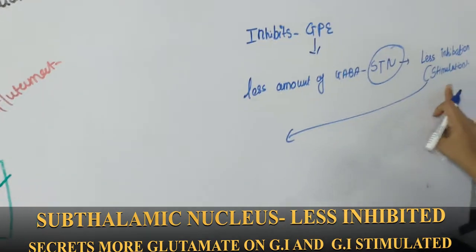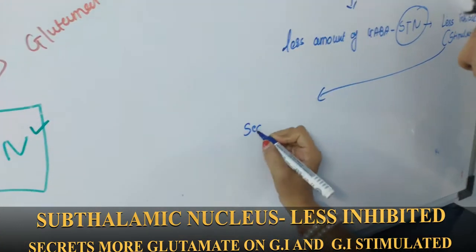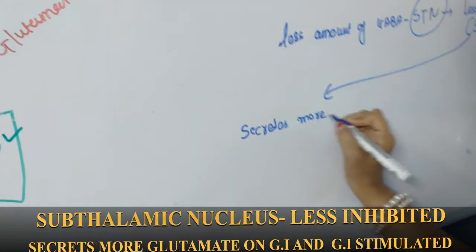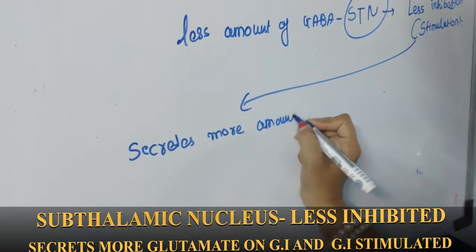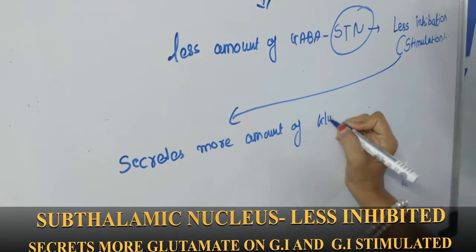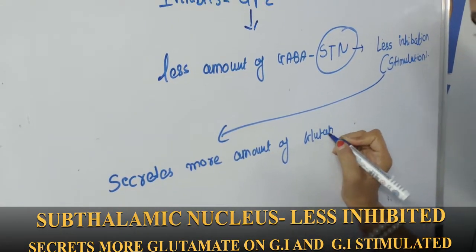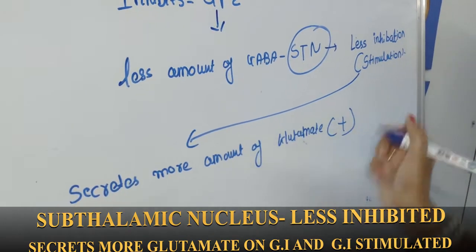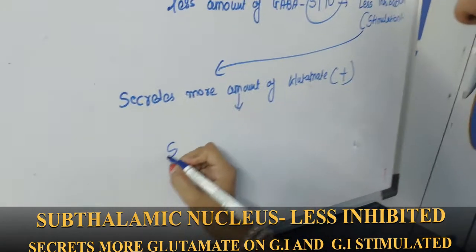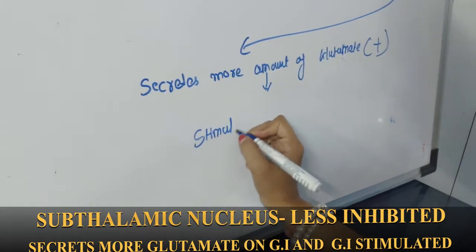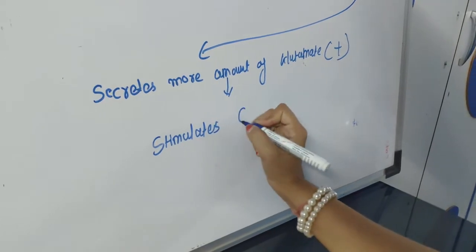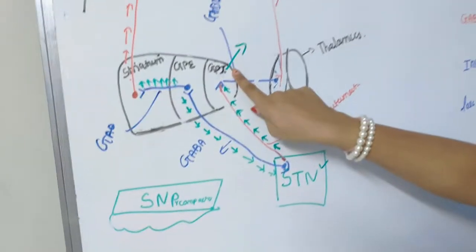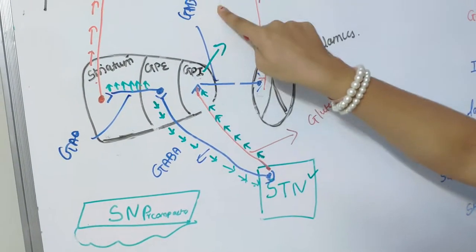So as it is stimulated, it secretes more amount of glutamate, which is excitatory in nature, and it stimulates GPI, globus pallidus internus.